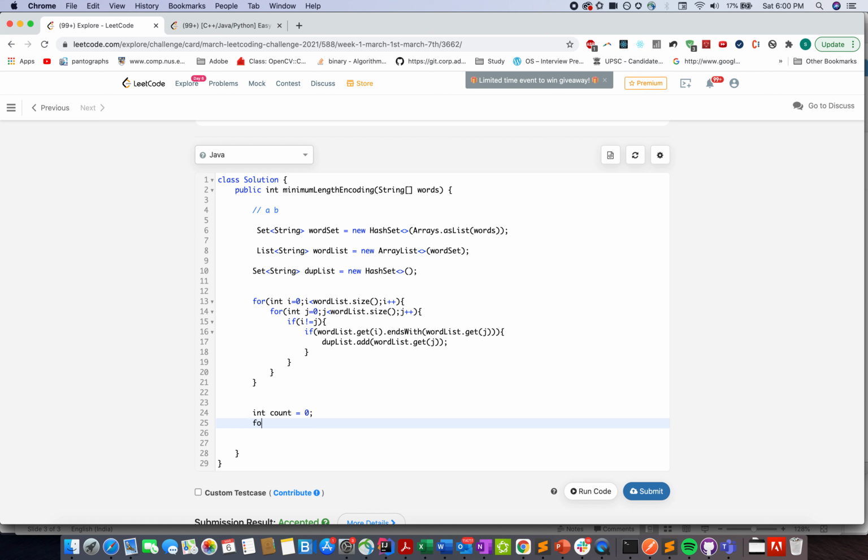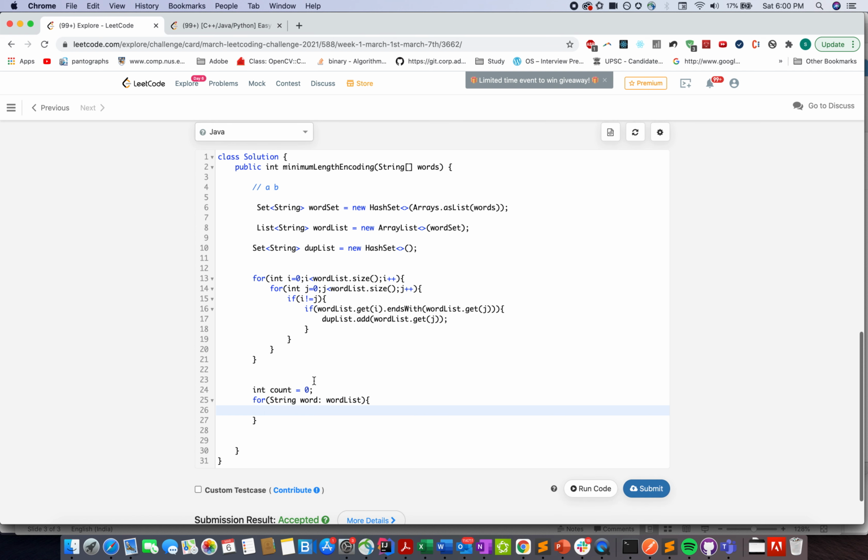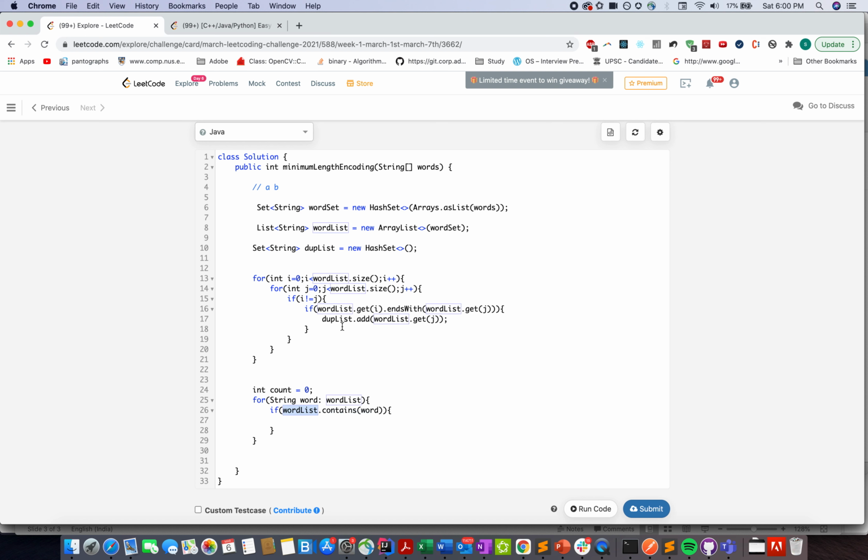And let me just create a variable count equals 0. For string word over word list, if dup list dot contains the word, then what do we need to do?